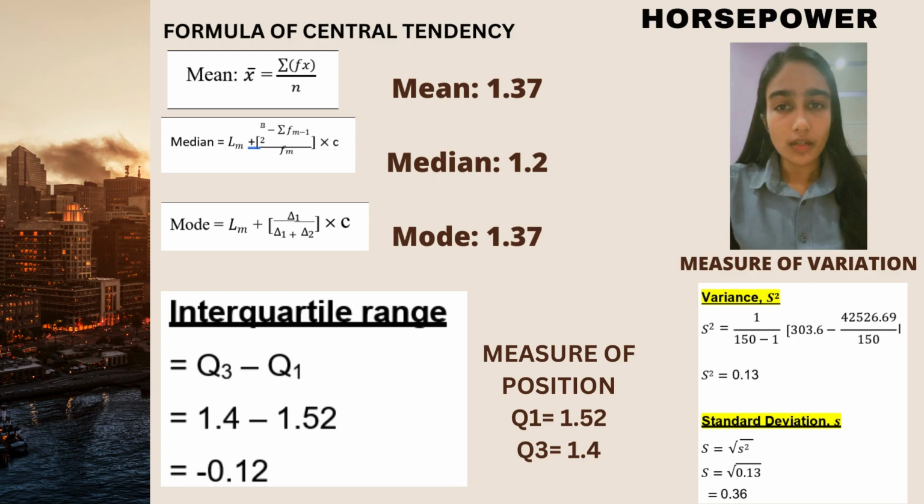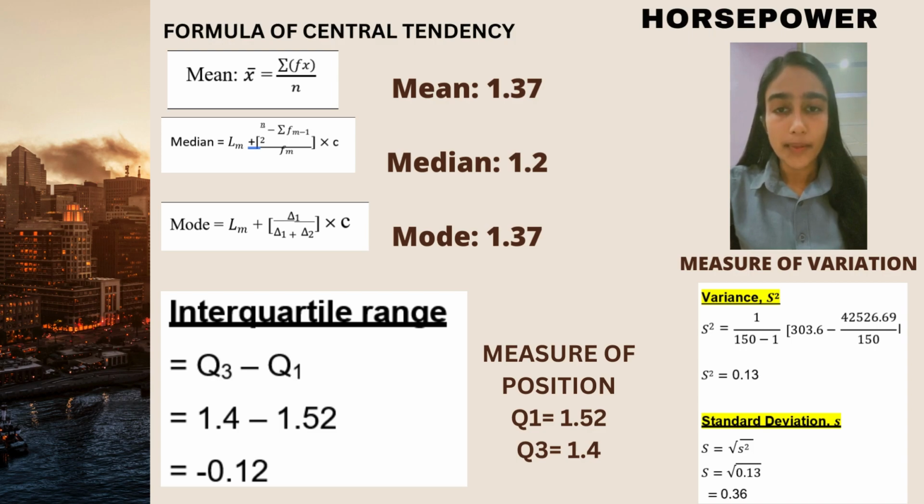Next, I will proceed to explain measure of position, measure of variation of horsepower. So I will explain here how I get the first quartile, the third quartile, and also the interquartile range. For the first quartile, I got 37.5 and the class interval is 0.88 and 1.08. For the third quartile it is 102.5.